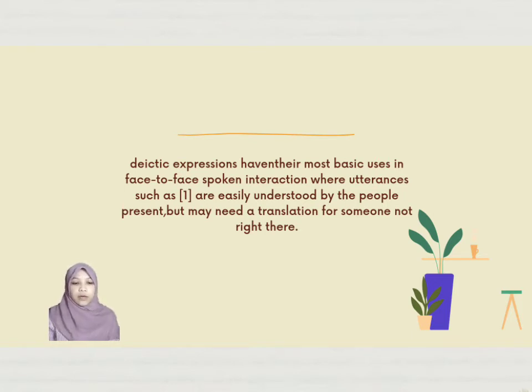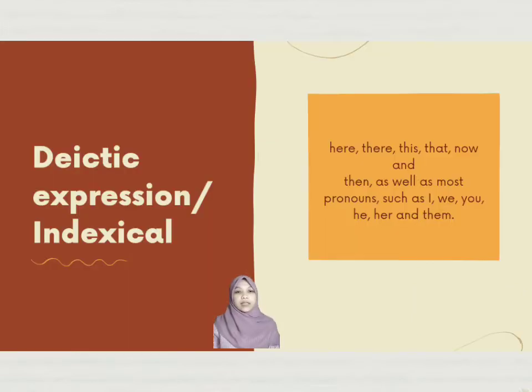Other people can give their deictic expressions when they talk about something to someone near them, or someone away from them. Some deictic expressions or indexicals are here, there, this, that, now, and then, as well as most pronouns such as I, we, you, he, her, and them, and many more.